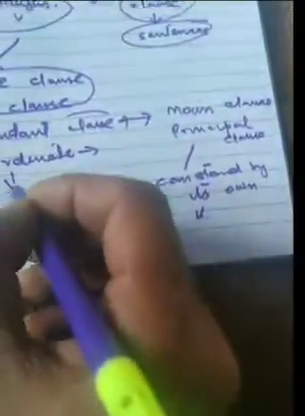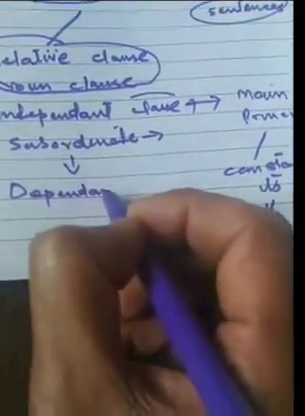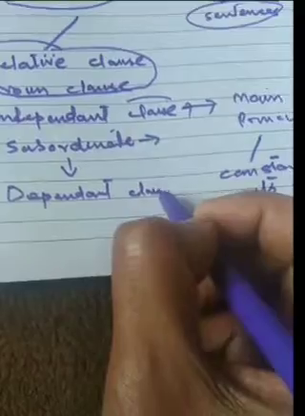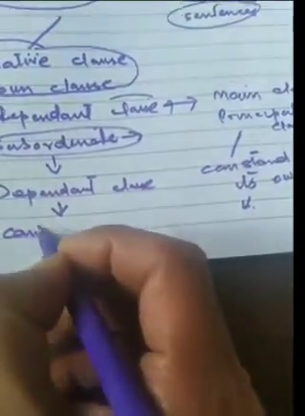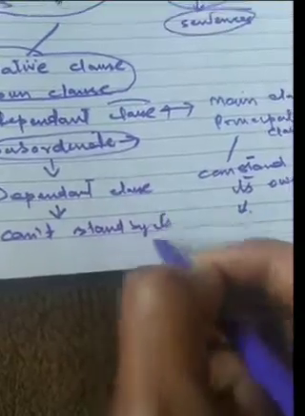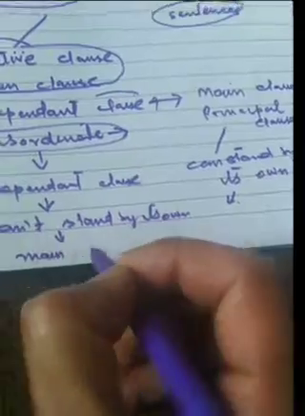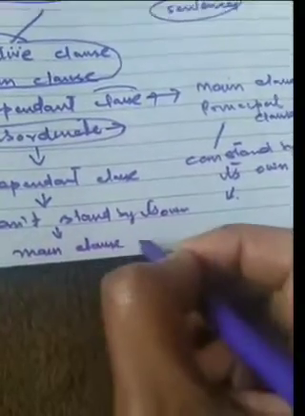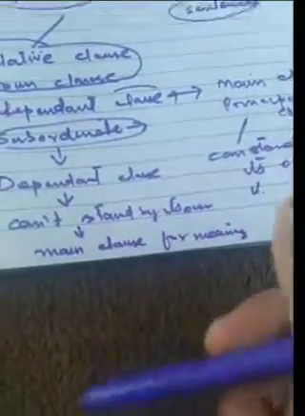But the subordinate clause is also called the dependent clause, and it cannot stand by its own. It depends on the main clause for its meaning or sense. It derives its meaning from the main clause.